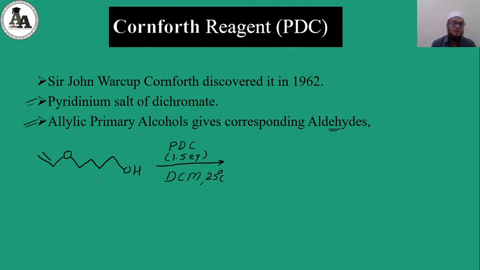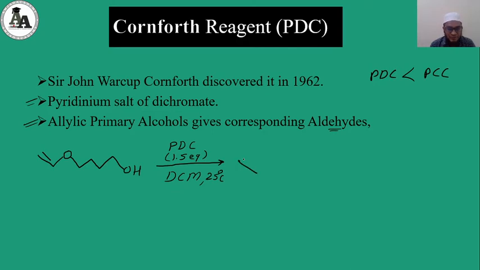Now the question comes: what will happen if our saturated primary alcohol contains an acid labile group? The property here is that PDC reagent is less acidic than PCC. As it is less acidic, it will not have any effect on this acid labile group. Now PDC reagent is used in 1.5 equivalence with dichloromethane as a solvent, and we know that PDC reagent is sparingly soluble in dichloromethane, so it will convert this primary alcohol simply to an aldehyde.